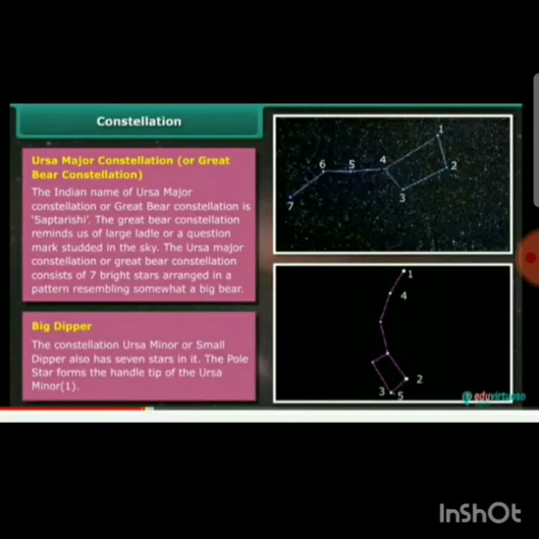Ursa Major constellation or Great Bear constellation. The Indian name of the Ursa Major constellation is Saptarishi. The Great Bear constellation reminds us of a large ladle or a question mark stamped in the sky. It consists of 7 bright stars arranged in a pattern resembling somewhat a big bear. So can you see the 7th star? Then the constellation Ursa Minor or Small Dipper also has 7 stars in it.